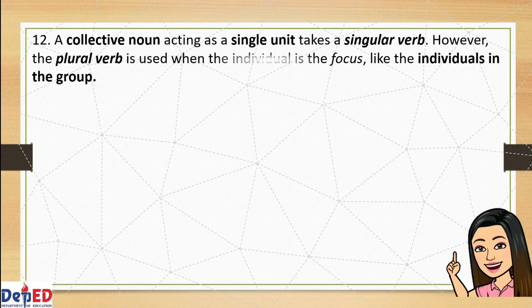Rule number 12. A collective noun acting as a single unit takes a singular verb. However, the plural verb is used when the individual is the focus, like the individuals in the group. Rule number 12 involves the use of a collective noun. So what is a collective noun? It is the name we give to a group of nouns or subjects and refer to them as one entity. Here are a few examples of collective nouns. We have class, army, team, band, etc.